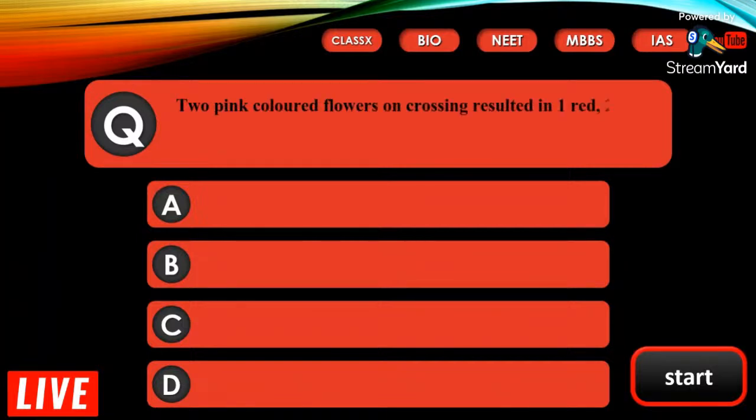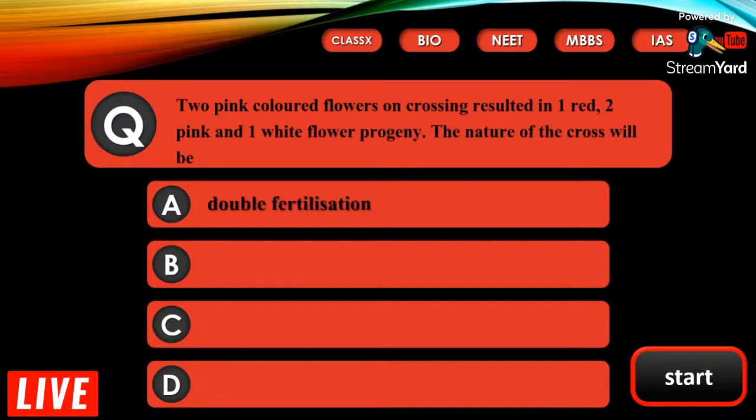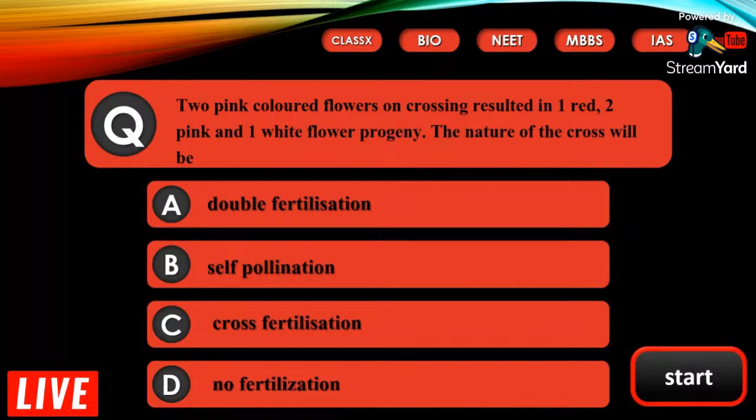Two pink colored flowers on crossing resulted in one red, two pink, and one white flower progeny. The nature of the cross will be A. Double fertilization, B. Self pollination, C. Cross fertilization, D. No fertilization.